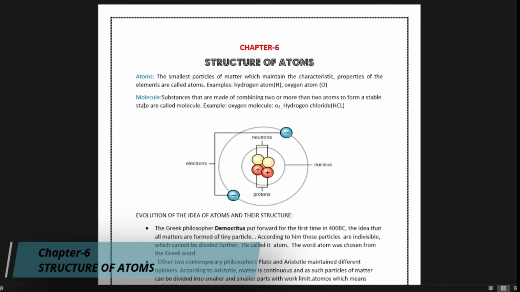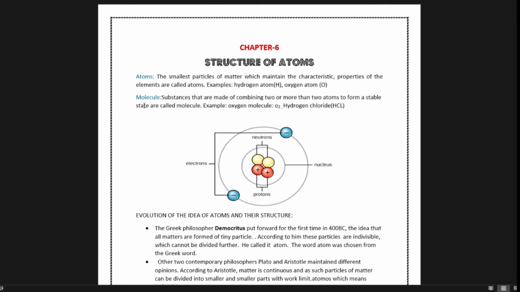The smallest particles of matter which maintain the characteristics and properties of the elements are atoms. Examples: hydrogen atom, oxygen atom, and there are many other atoms surrounding us. Atoms together make a molecule. Then molecules make matter.